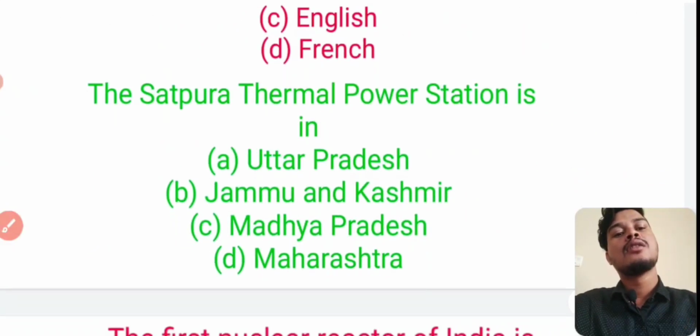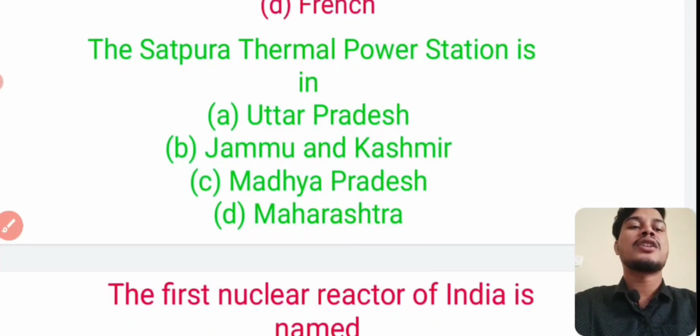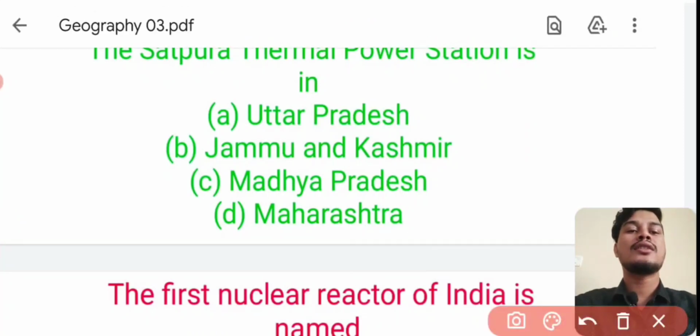Next. The Satpura thermal power station is in? Answer is option number C, Madhya Pradesh. Satpura thermal power station is in Madhya Pradesh.